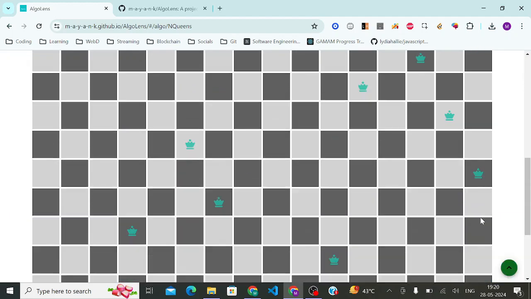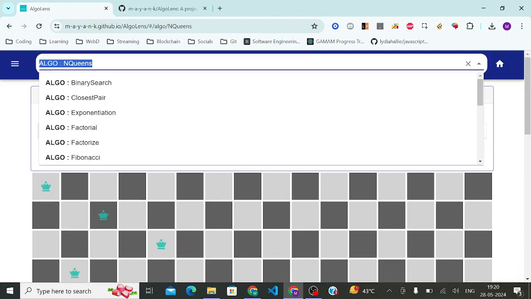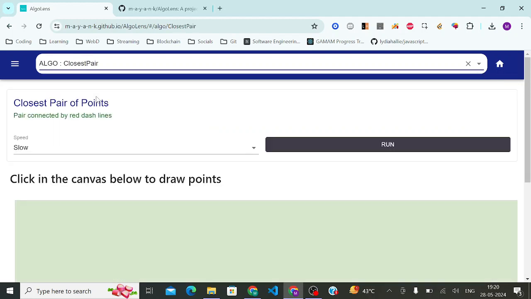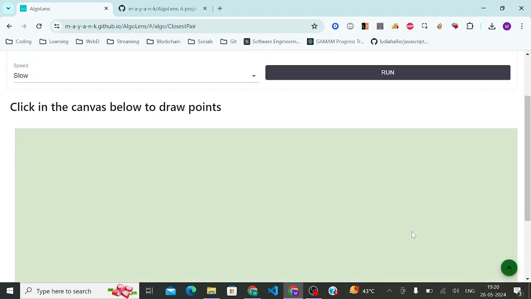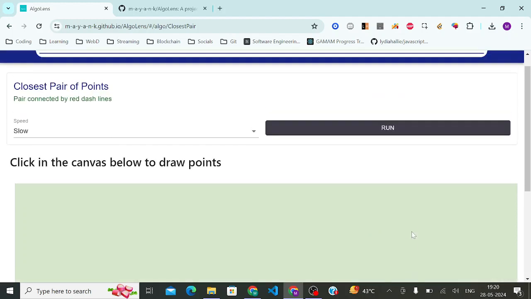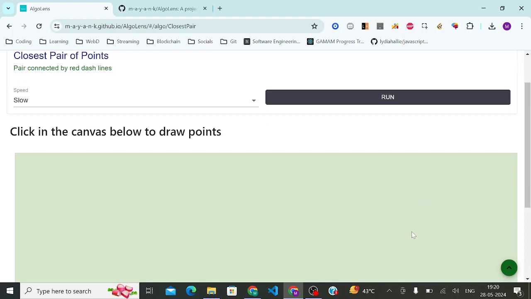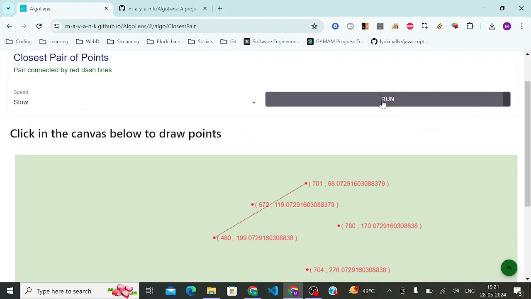And then if you see some other algorithms that I have built, one of the others that I really like is closest pair. So with closest pair, you have a canvas and you can draw points on it, and it will find the closest pair of points and connect them with red lines. It shows you a solution, and this is a visualization I wanted to build. You can draw points on a canvas, and these are a few of the points I've drawn, and then you run an algorithm and it updates those points and does the simulation over the canvas.